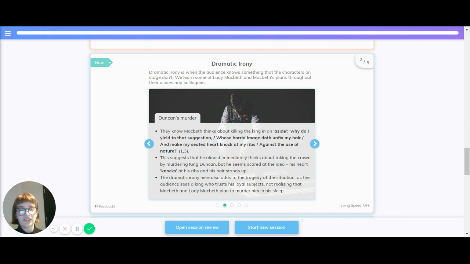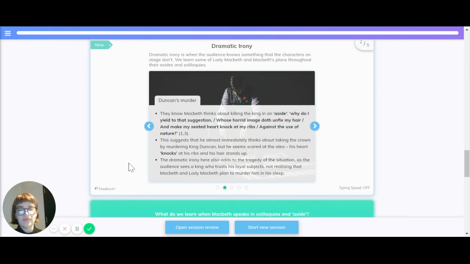"Why do I yield to that suggestion, whose horrid image doth unfix my hair, and make my seated heart knock at my ribs against the use of nature," in Act 1, Scene 3. This suggests that he is almost immediately thinking about taking the crown by murdering King Duncan, but he seems scared of the idea. His heart knocks at his ribs and his hair stands up.